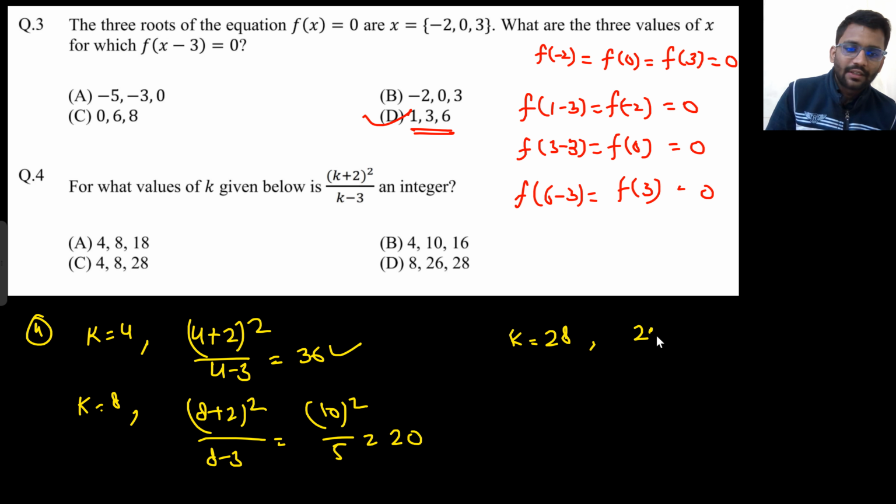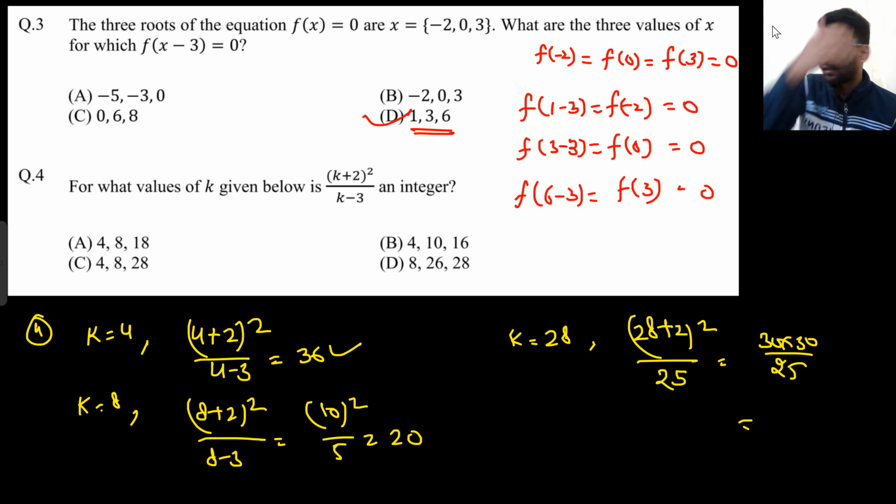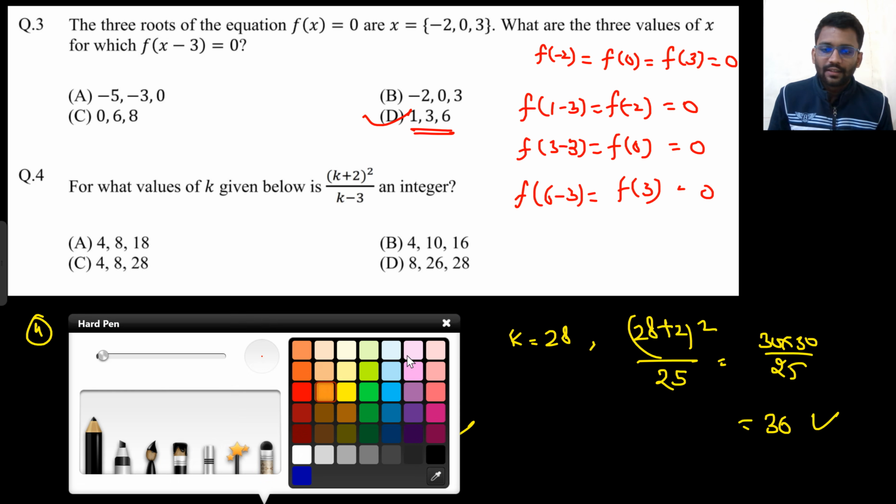Put k equals to 28. So 28 plus 2, 30, divided by 25. So 30 into 30 by 25. So we have to divide it. Let me bring my calculator. So it is becoming 36. So all these are integers. Okay. So option C is the correct answer.